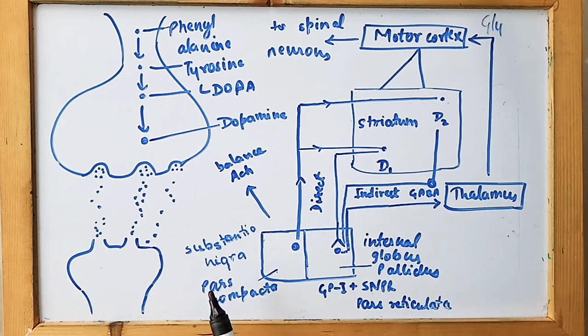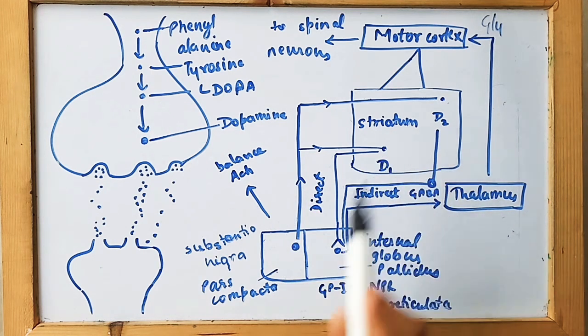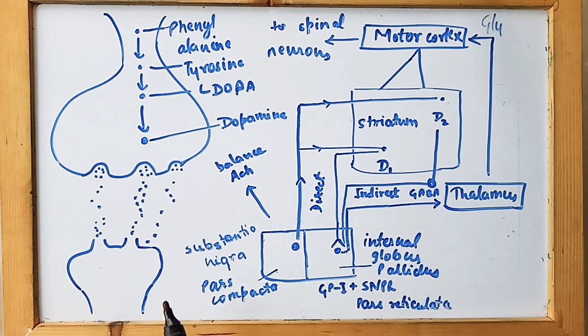When there is Parkinson disease, it is observed that there are various degenerative lesions in this part. This substantia nigra has degenerative lesions and the neurons degenerate, due to which the activation of D1 and D2 does not take place, and this process leads to the disease called Parkinson disease. Basically they result in hypokinesia, rigidity and tremor.